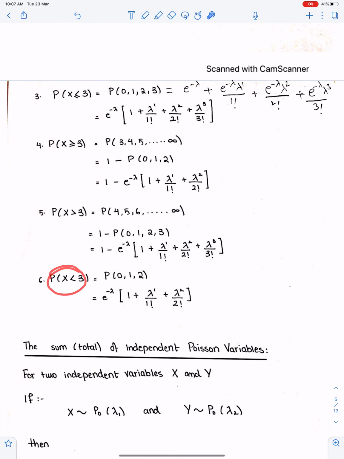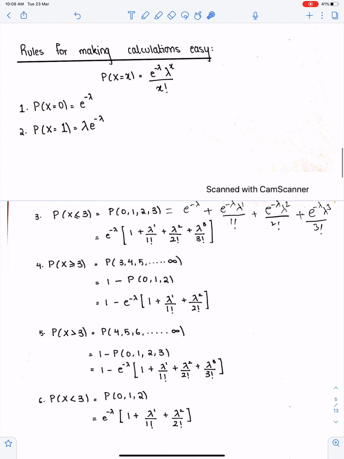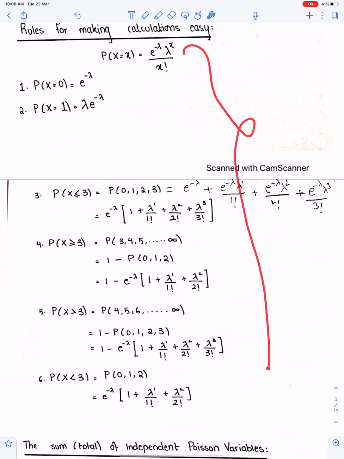X less than 3 is simple. The possible numbers are 0, 1 and 2. So you first write e minus lambda, and for 0, write 1. For 1, write lambda power 1 over 1 factorial, and for 2, write lambda power 2 over 2 factorial. These rules will make your calculation very simple and fast.